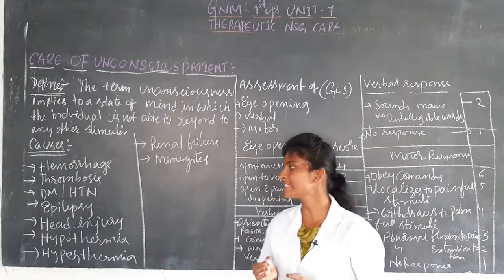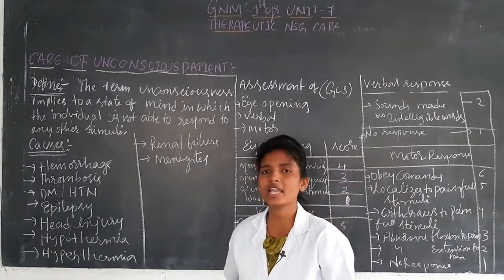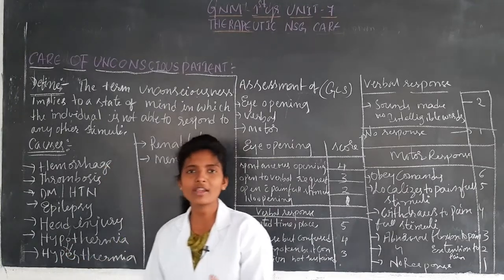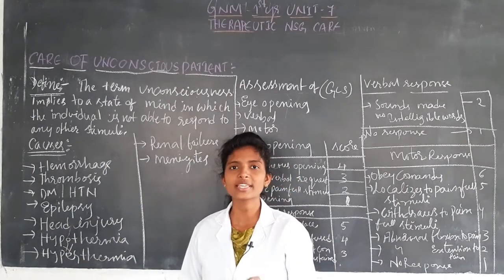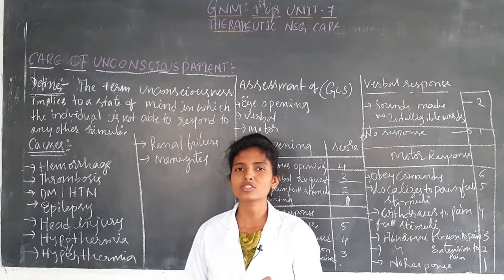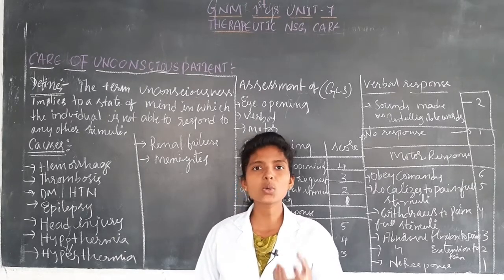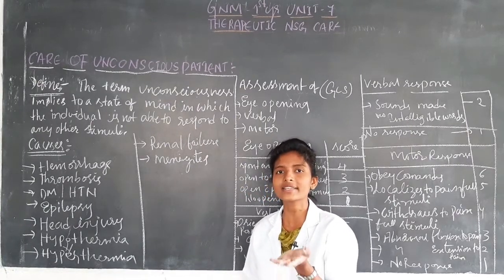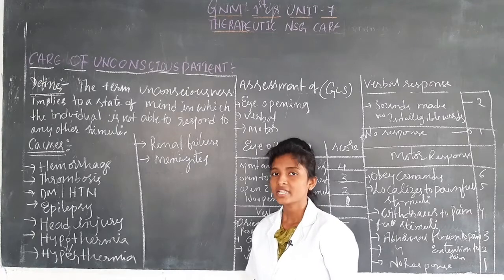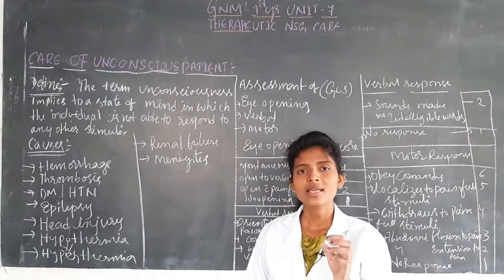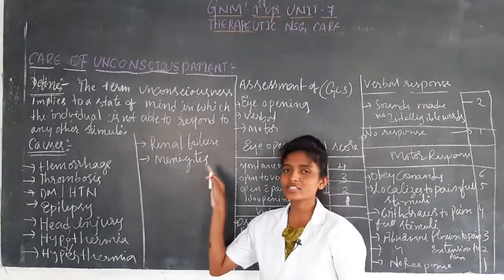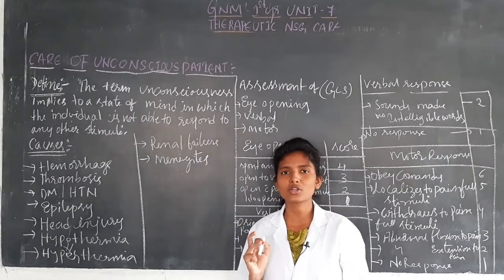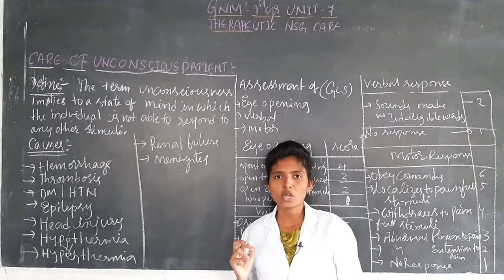The next is hypothermia. By the name itself we can understand that it is a decreased, low level of body temperature. If it is at high levels also, there is a chance it leads to unconsciousness. The next is renal failure, which also leads to unconsciousness.